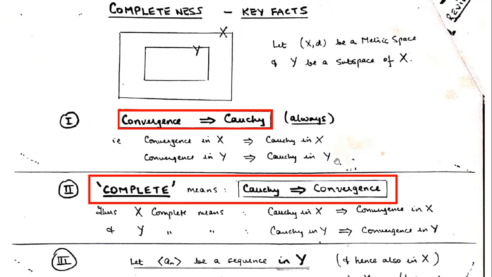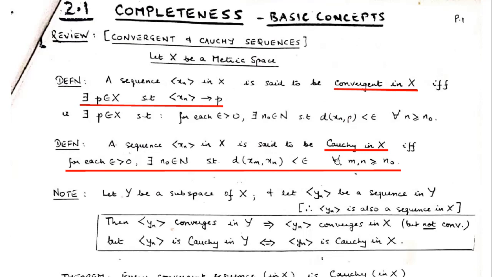Now, in this regard, I would like to specify one particular thing when we talk about convergent sequences in a metric space. Let us say Xn is a sequence in a metric space X, and we say it is convergent in X. We simply say that Xn converges to something, but we have to be specifically sure when we say convergent in X, that means convergent in the metric space, that the particular point should be in that metric space.